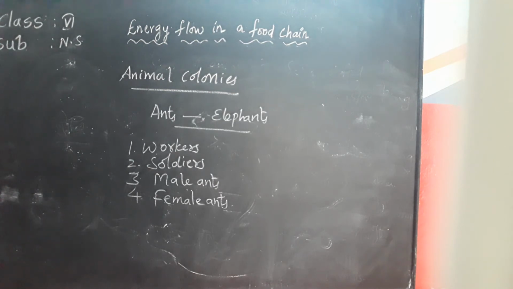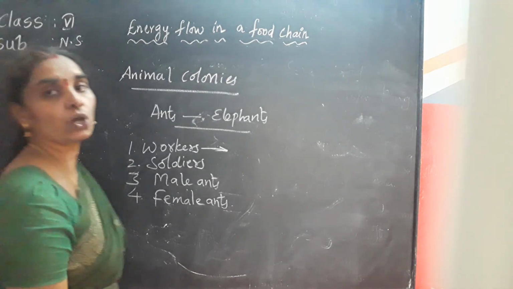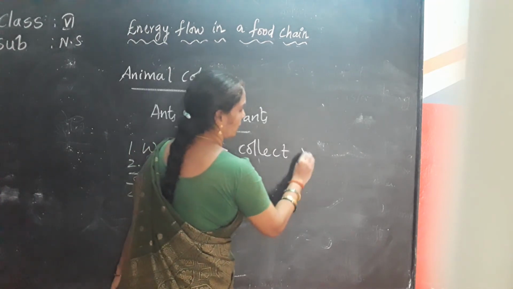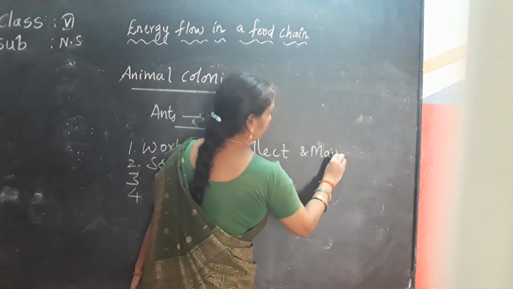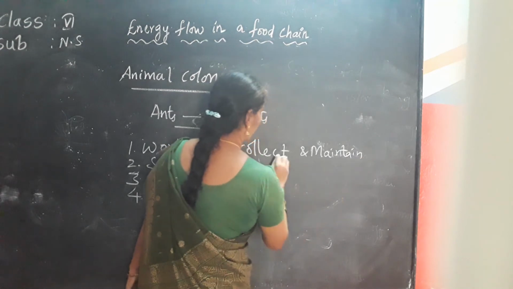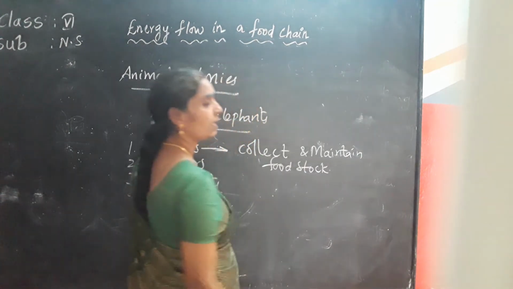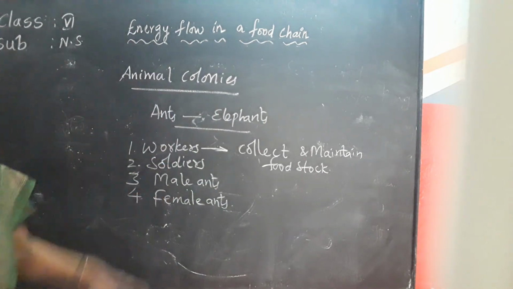The workers collect and maintain food stock for the others in the colony along with several other duties. So what is the duty of workers? Workers collect and maintain food stock. Note down in your notes, very important. This is about the ant workers in animal colonies.